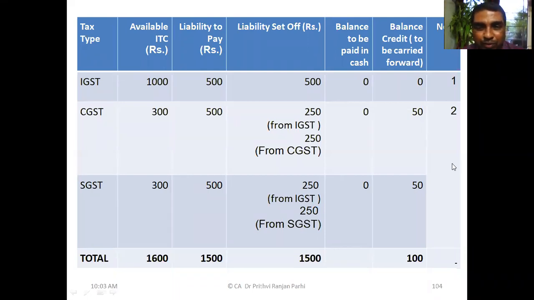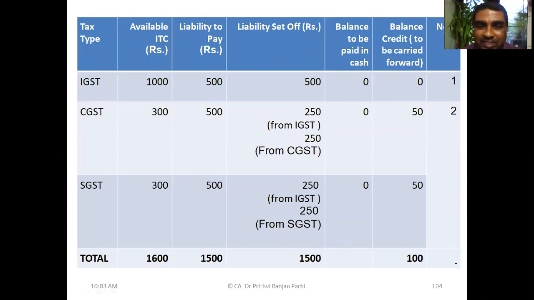for use in future. So you distributed the credit in a particular way, but why is it 50-50? Why do we have to keep 50-50? I have to utilize this IGST credit 500 first.